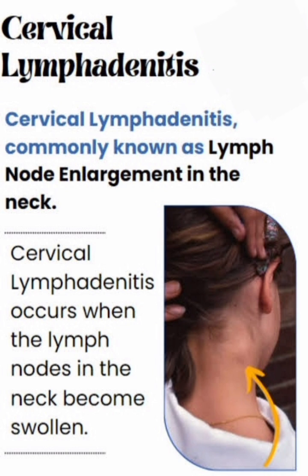Treatment, I am telling. First of all, if systemically well and node is less than 2 cm, no treatment, GP follow-up in 2 weeks. Remember, less than 2 cm and the child is systemically well, no treatment, GP follow-up in 2 weeks. If acute, oral co-amoxiclav for 48 hours. If improved, continue for 10 days. If chronic, more than 6 weeks, co-amoxiclav for 2 weeks, still awaiting results of investigations. If atypical mycobacterium, ENT referral for surgical excision.